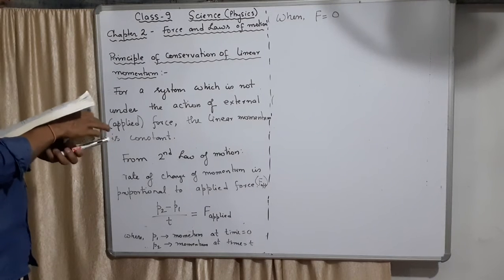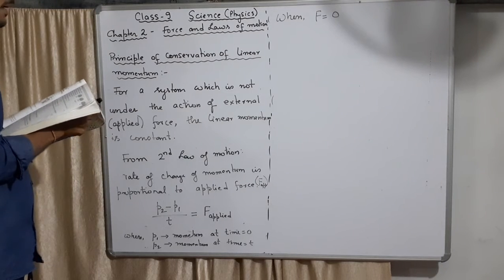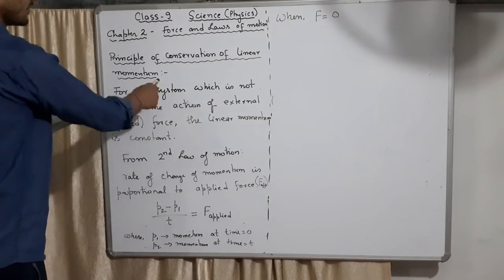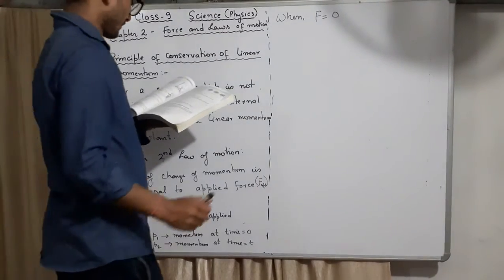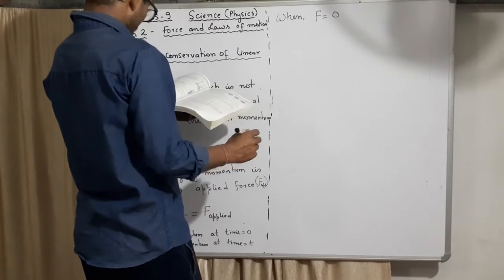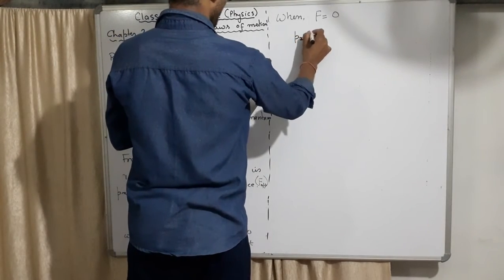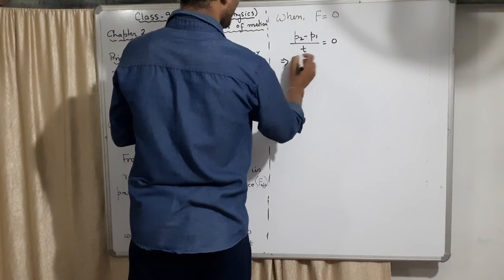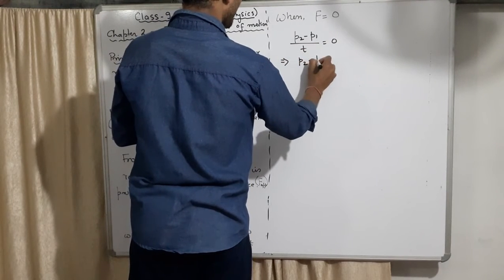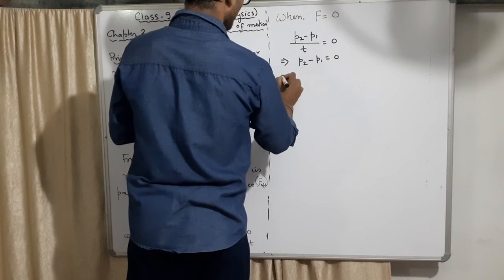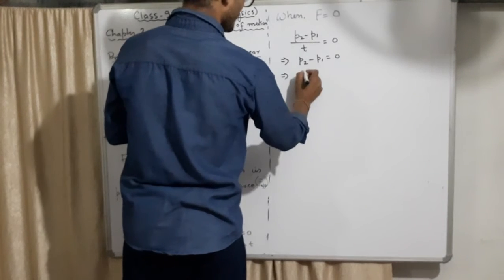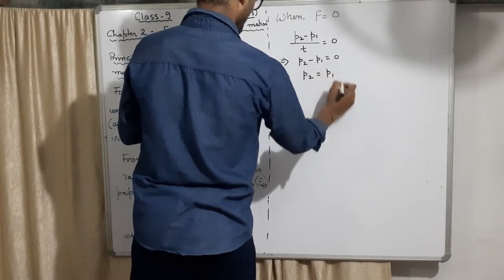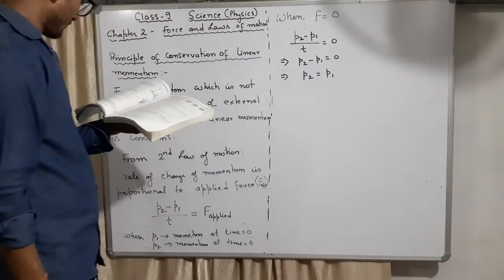Let us see what the second law of motion gives out when this becomes 0, to see whether it is true or not. When F is equal to 0, (P2 minus P1) by t equals 0. Cross multiply: P2 minus P1 equals 0 times t, which is 0. So this gives P2 equal to P1.